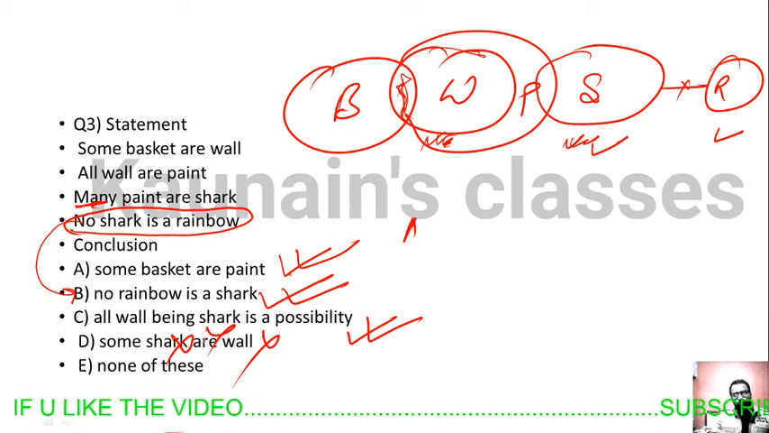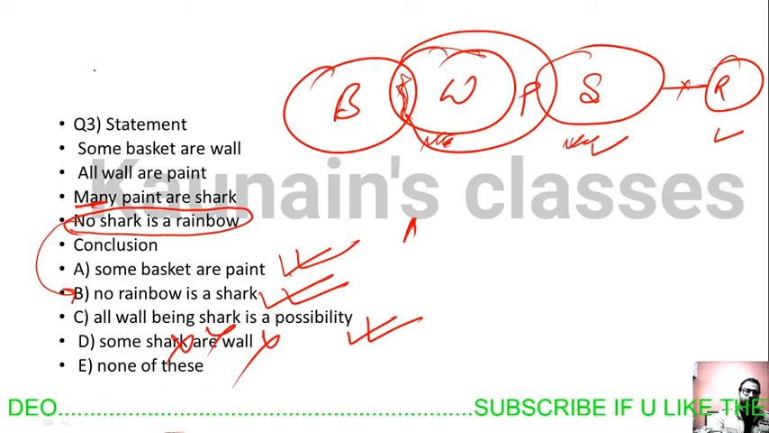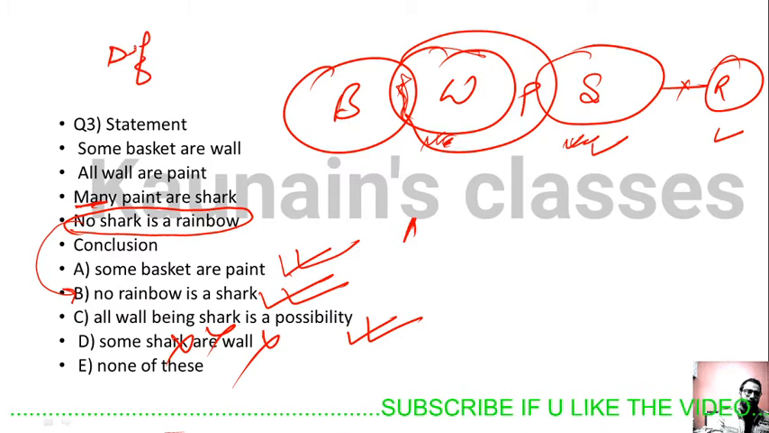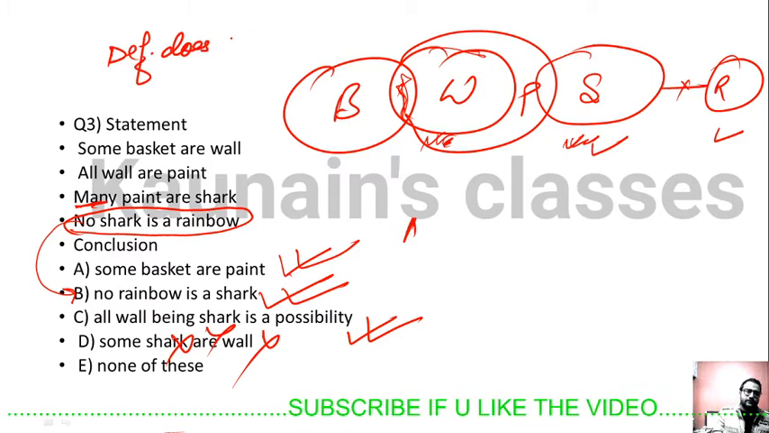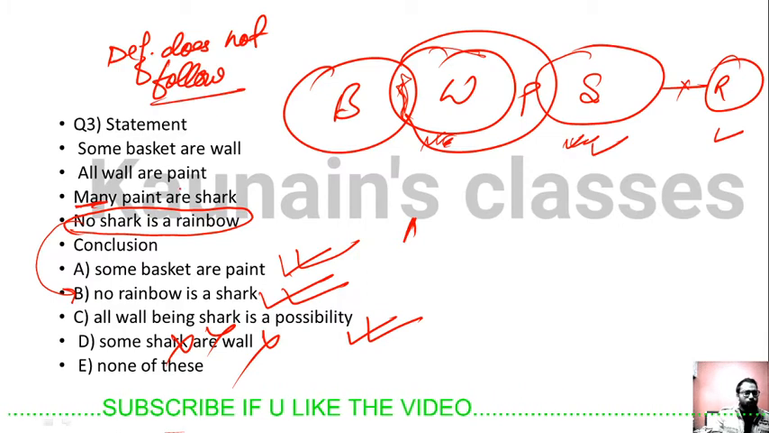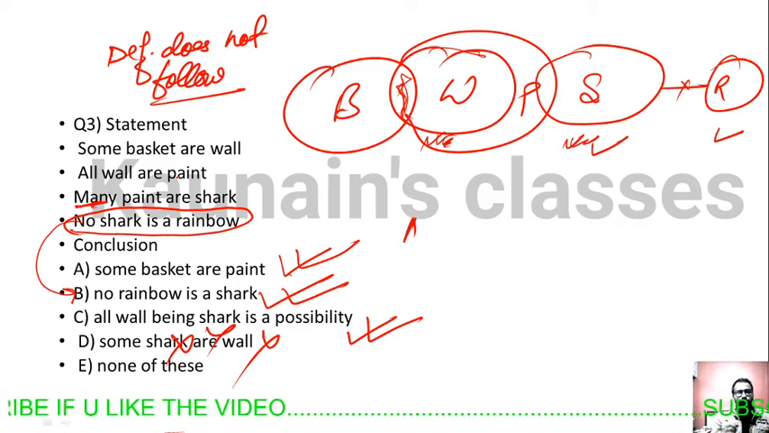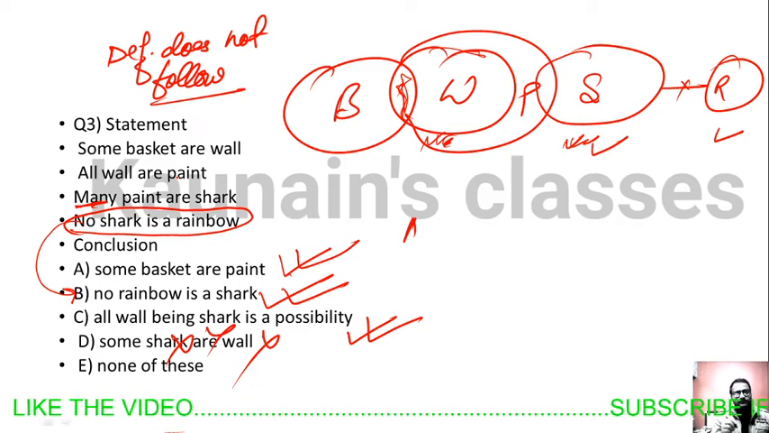Why? Because for a statement to be definitely does-not-follow, there should not be any possibility case in which this statement starts following.